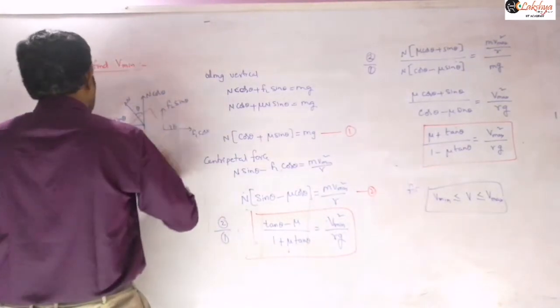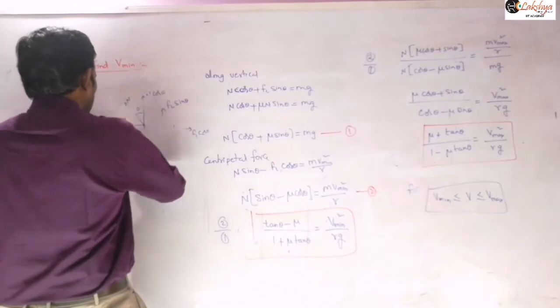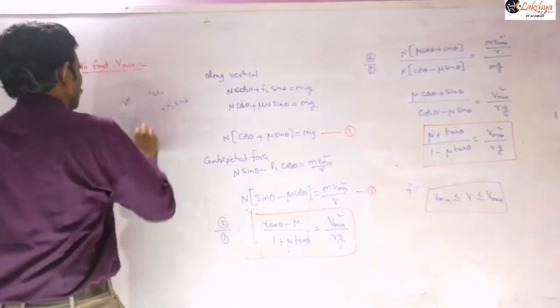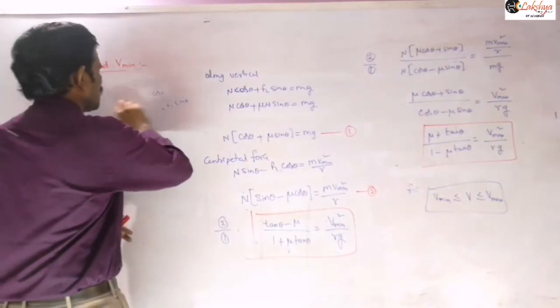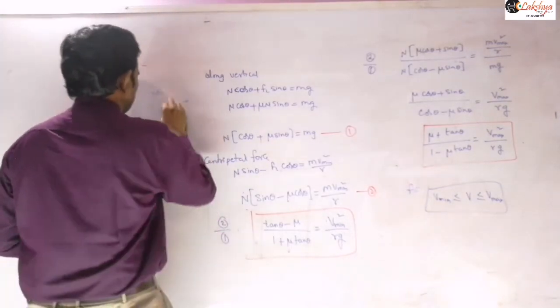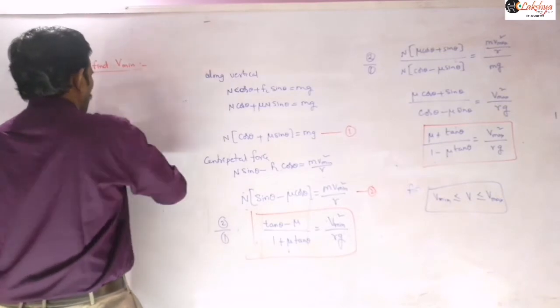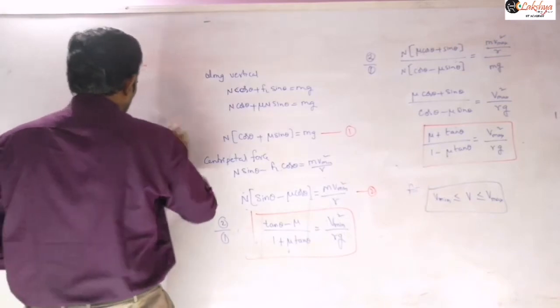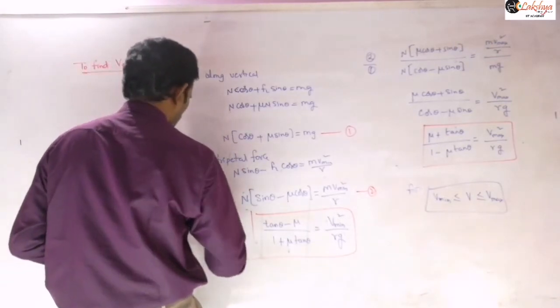Next, based on these rotating objects and the expressions related to friction, one more simple concept will be there, which we call the rotor and the death well. I hope all of you have seen either a rotor or a death well. In most of the exhibitions nowadays we can see those things.